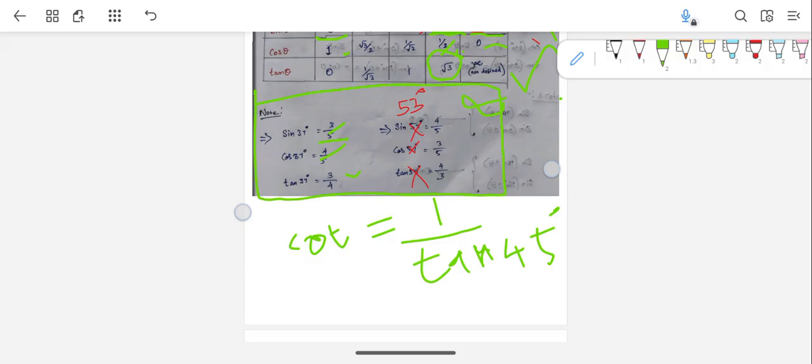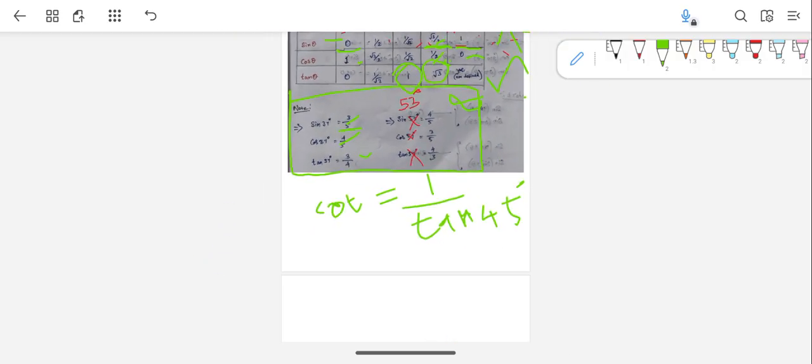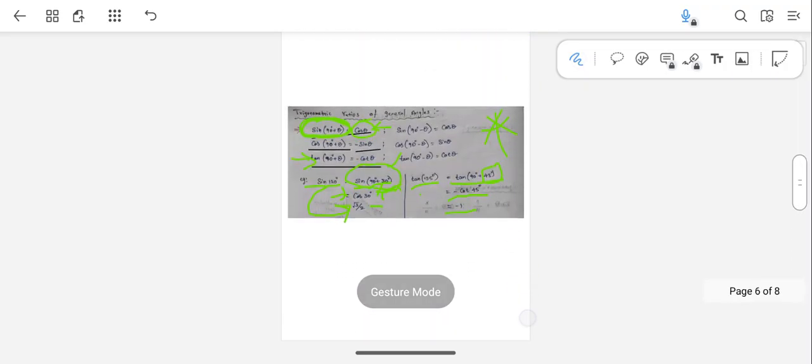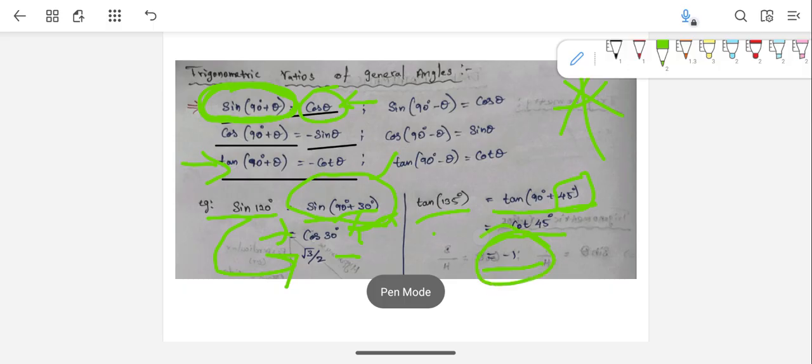Tan 45 value is 1, so it's 1 by 1, which is equal to 1 only. So cot 45 is nothing but 1. Here we have minus cot 45, that's why our answer is minus 1.